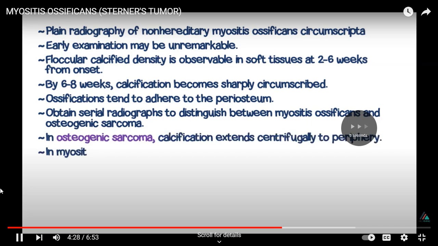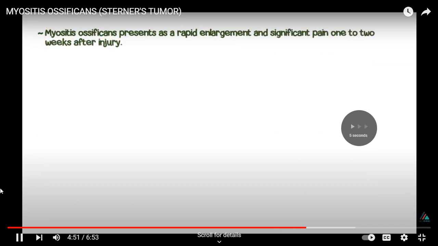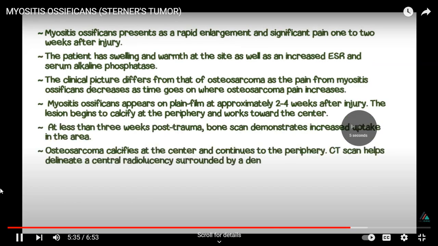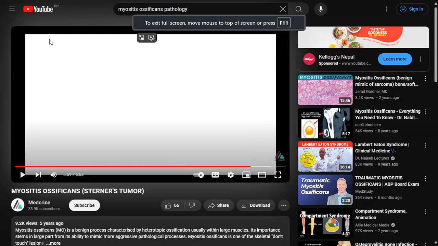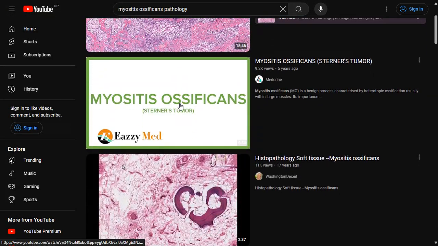By the 6th week, the bone forms, and osteogenesis is seen 1 to 2 weeks after injury. Alternatively, the mass may be attached only to the muscle. It's a very bad way of presenting anything.